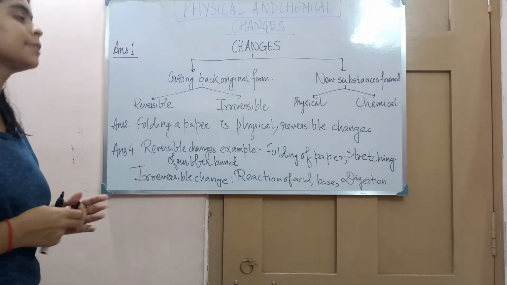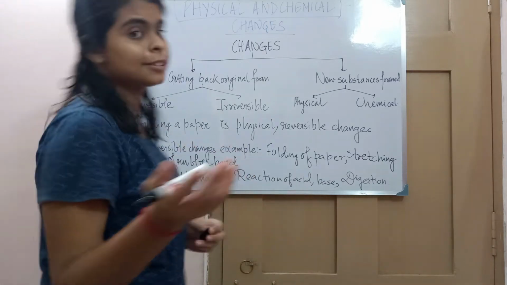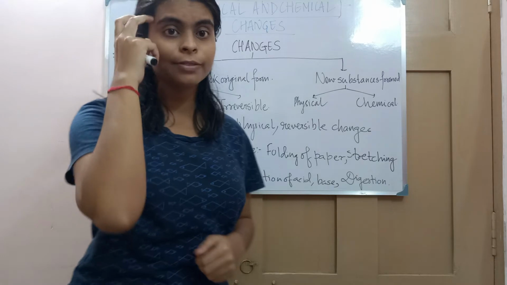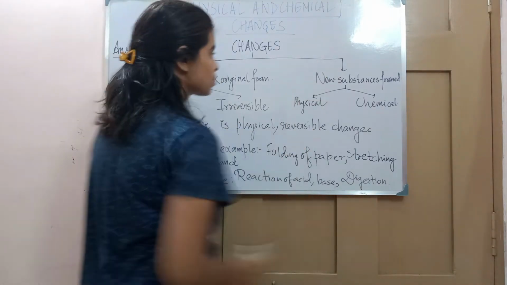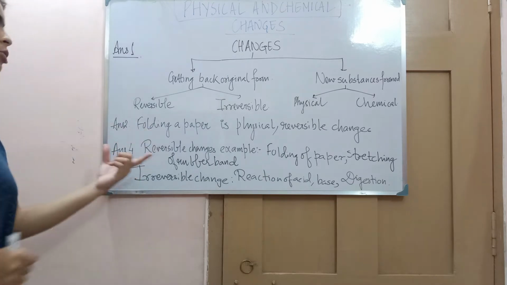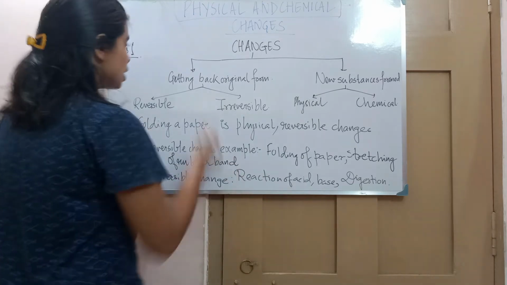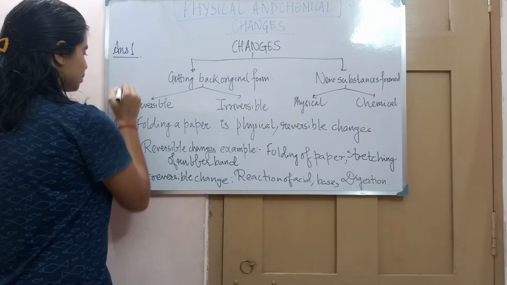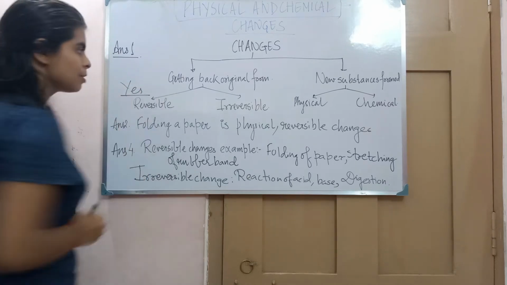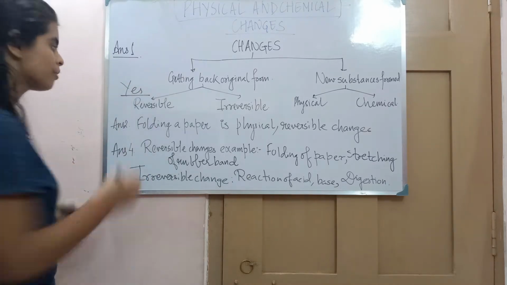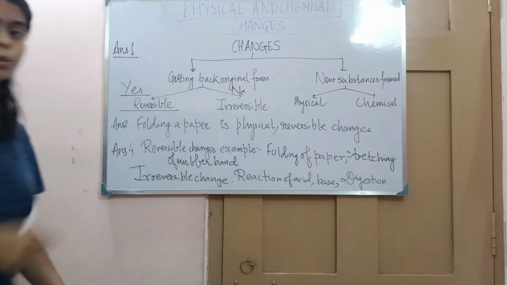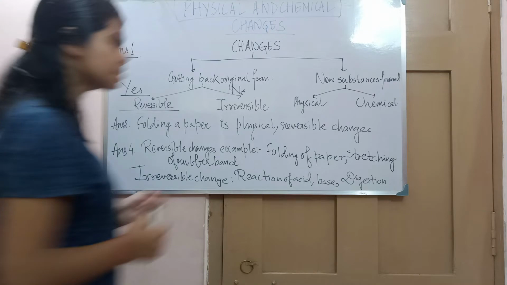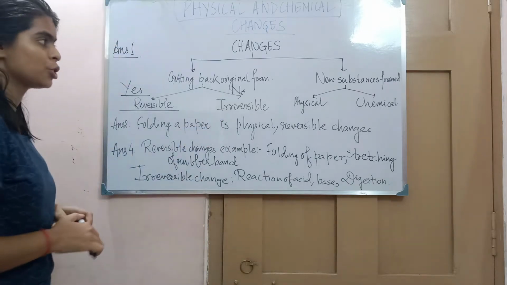The first is classify the changes. We have discussed in the last class that the changes are classified based on two things: getting back the original form and the new substances formed. Getting back the original form is again classified into two. If we are getting back the original form, we count it as reversible. And if we don't get the original form, then we call it irreversible changes.